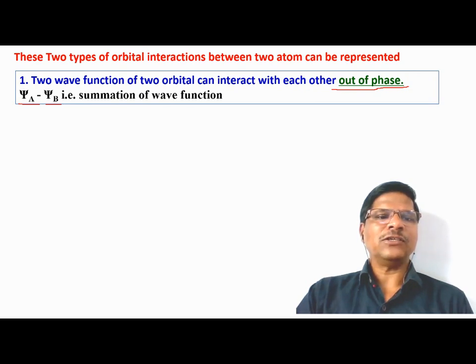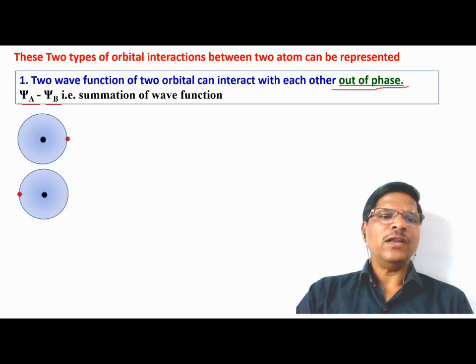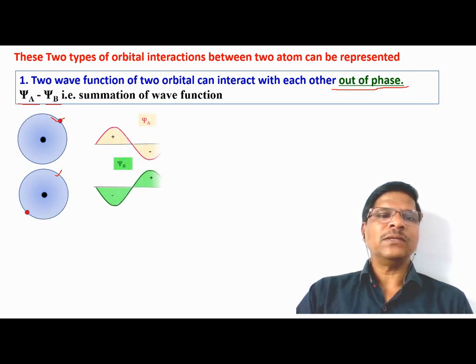In the representation, you can see the positive wave function corresponds to the negative wave function, and negative corresponds to the positive one. When such two waves combine, that is, when the positive wave function overlaps with the negative wave function, we get the subtraction of two waves, the cancellation of the two waves.